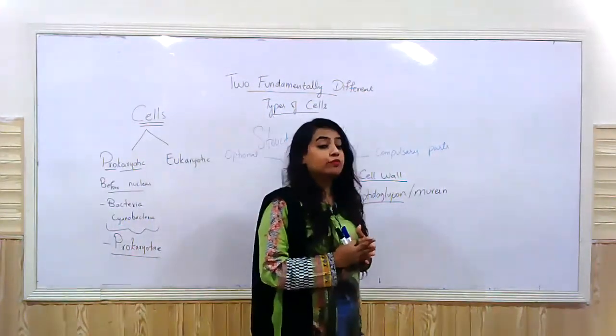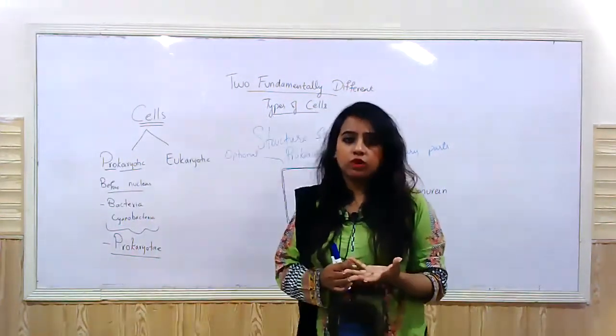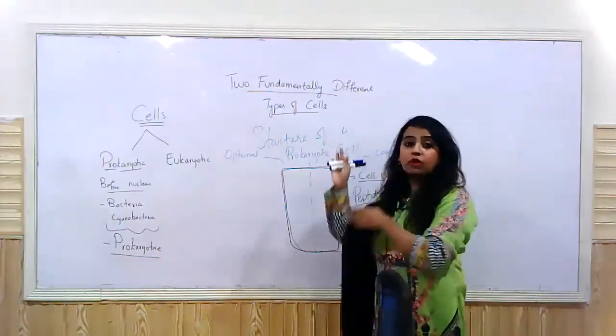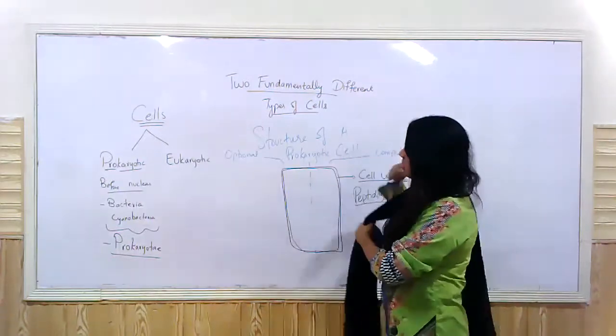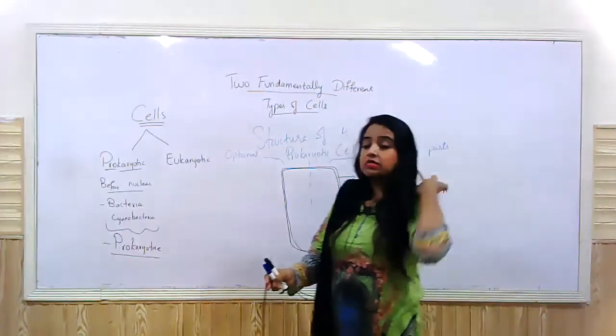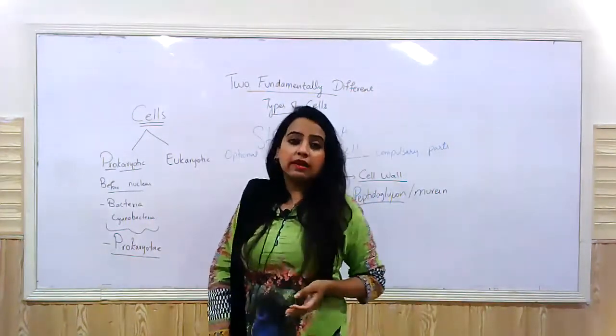The function is to protect the cell when it is filled with water, right? When it is in turgid conditions, right? And to give it a proper shape. So this is what the cell wall does here too. It gives it a proper shape and it prevents the cell from bursting when the cell is filled with water, right?